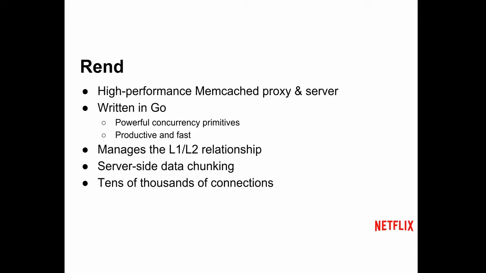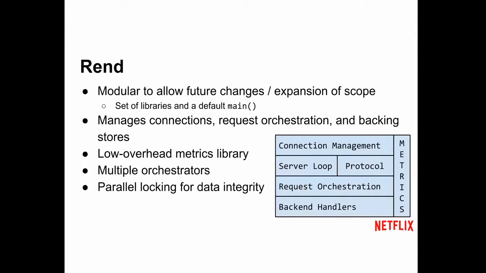And our starting requirements include tens of thousands of concurrent connections. We have some caches with 20K right now. And those are normally on memcached. Now we have to deal with it in Rend.